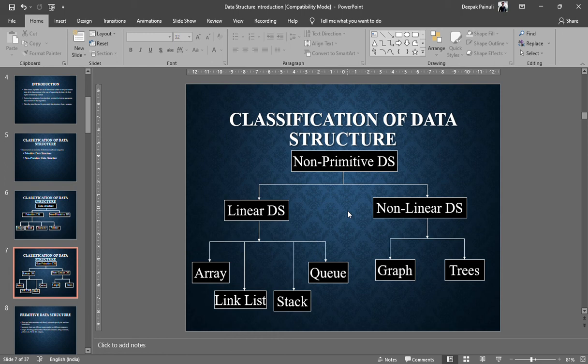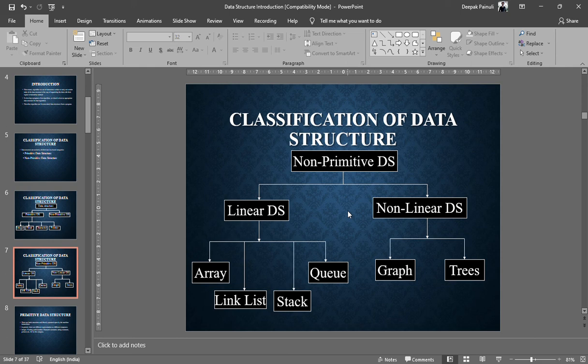And in non-linear data structures, the data will be stored in non-linear fashion. We are not sure that the first element will be stored in location x and the second element will be stored in location x plus one. It is not guaranteed. Maybe in some cases it will store one after another if possible, but in general, in non-linear data structures, we store data in non-linear fashion. There will be no sequence during allocation of memory in that case, right guys?